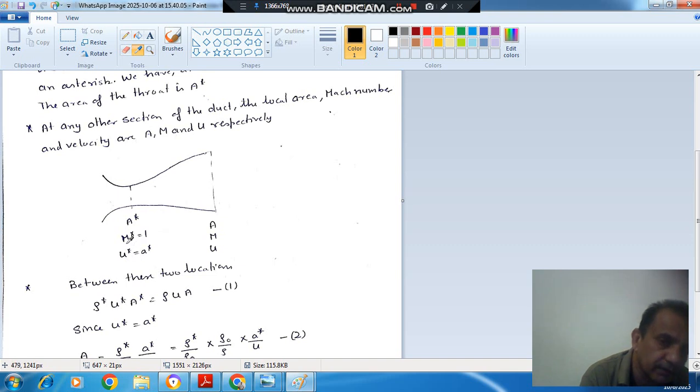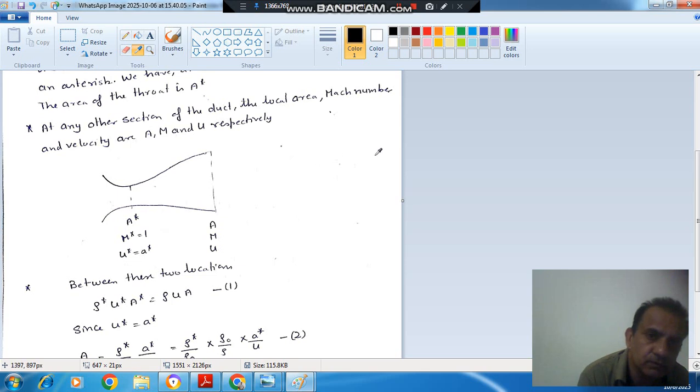So critical properties exist here, that's why this section is represented by asterisks. So area is A star, Mach number is M star, velocity is U star, sonic velocity is a star, both are equal. And at some other section, suppose area is A, Mach number is M, and velocity is U.